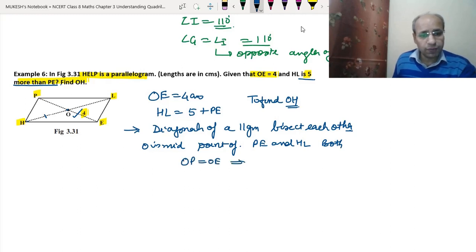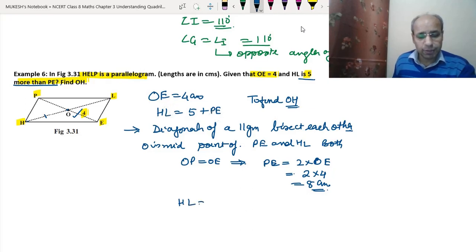So PE will be equal to 2 into OE. Clear? Because OP equals OE, we can double the OE and find the PE. So 2 into 4, which is 8 centimeters, PE we have found. Since HL equals 5 plus PE, HL will be equal to 5 plus 8, which is 13 centimeters.